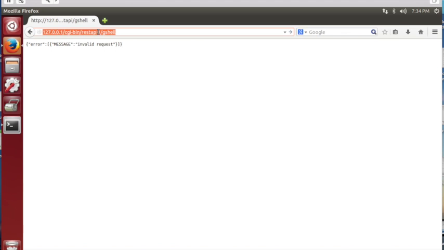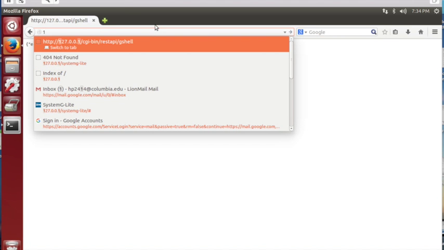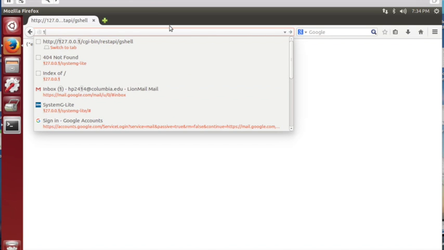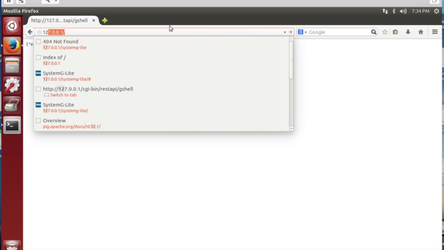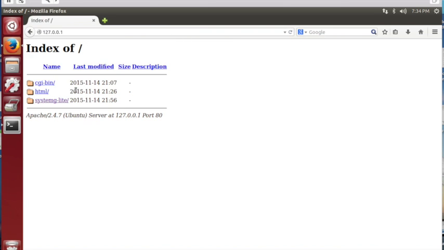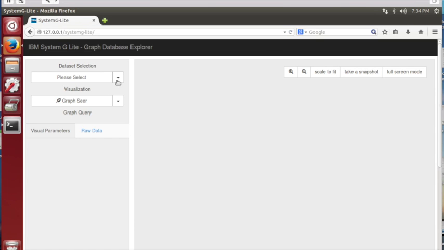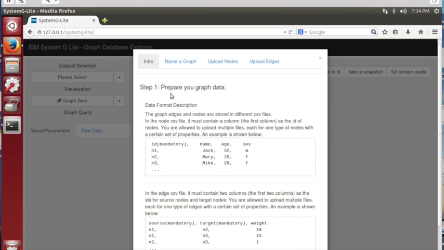Not this address. It should be 1.2 something, right? No, 127. Okay, there we go.